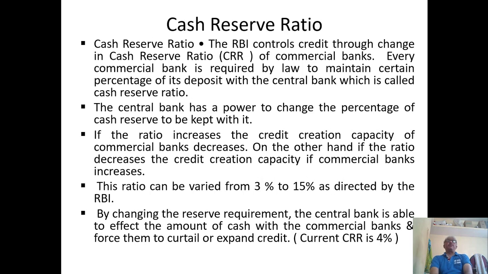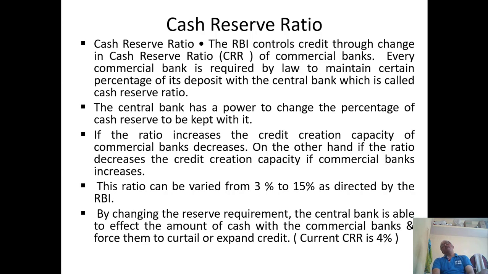Next, cash reserve ratio. The RBI controls the credit through change in the cash reserve ratio. This is also called CRR. Every commercial bank is required by law to maintain a percentage of its deposits with the central bank, which is called cash reserve ratio.